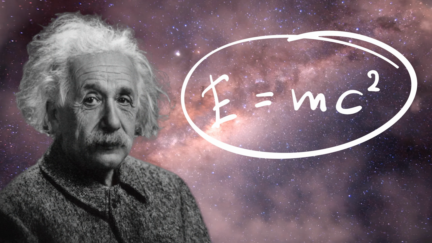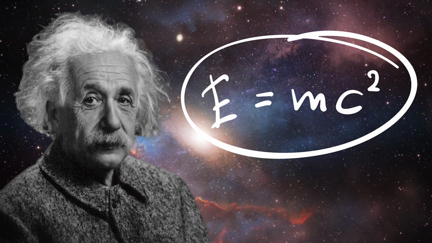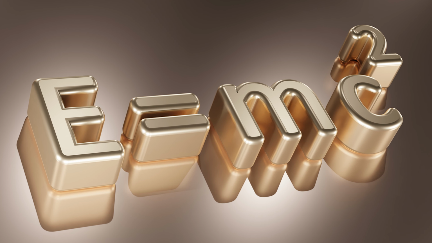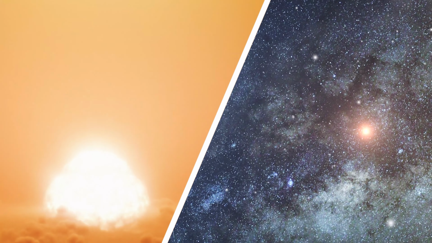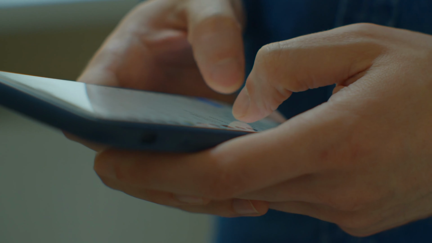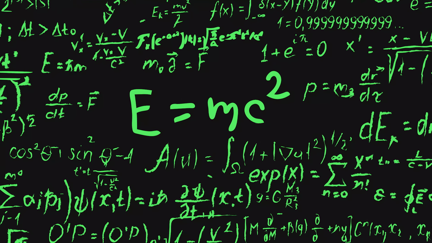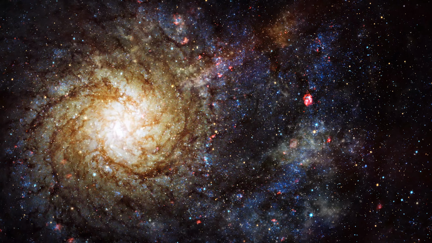Einstein didn't just give us a formula, he gave us a new way to see the universe. So next time you see E equals mc², don't just think of bombs or stars. Think of your phone, your body, your coffee cup. This isn't just physics. This is the operating system of the universe.